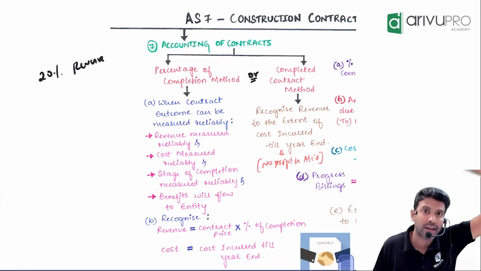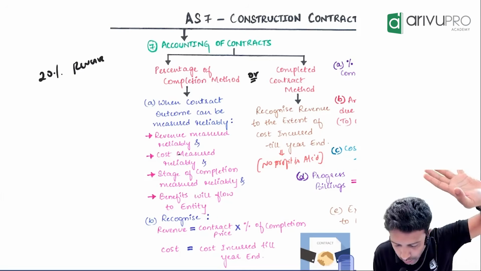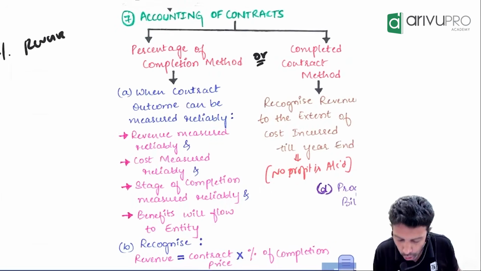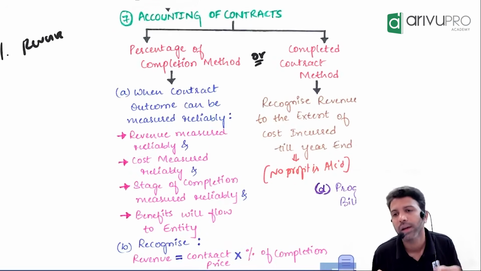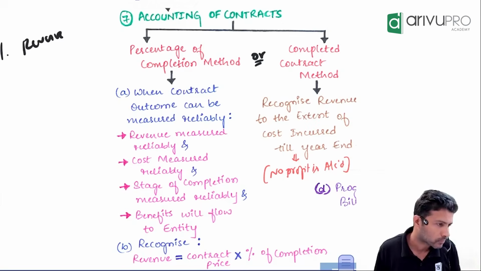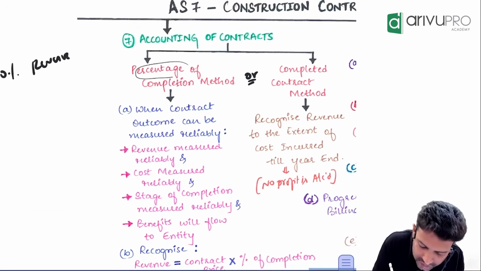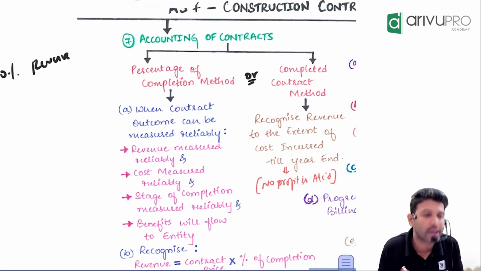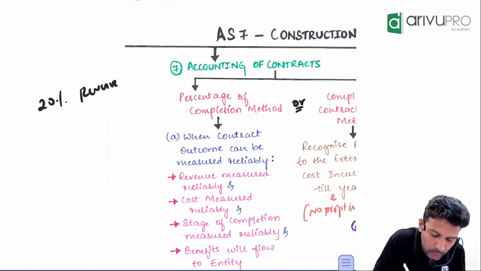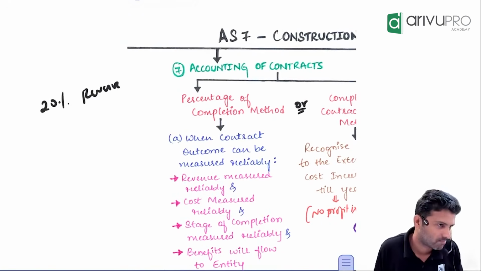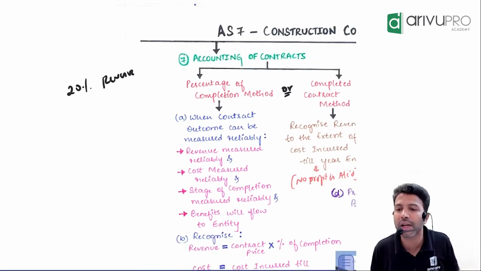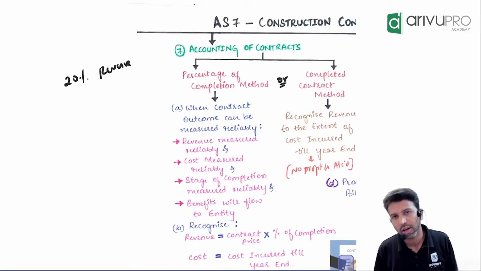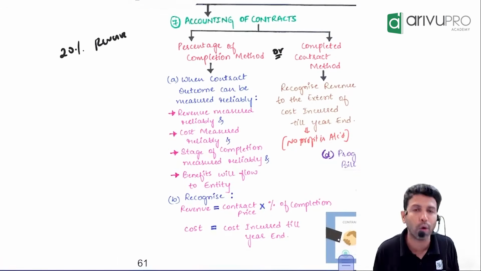All the subcontract, etc. will be there. All that is what? Cost. So cost also you should be able to measure what? Reliably. That's the second condition. Now, which method do you want to recognize revenue under? Percentage. That percentage itself you should be able to measure reliably. How are you saying 20% work is completed? That percentage you should be able to measure reliably. That's condition number 3. Fourth one is benefits should flow to the entity.